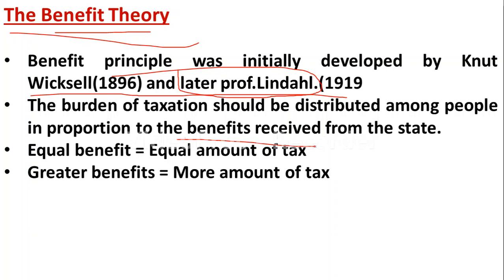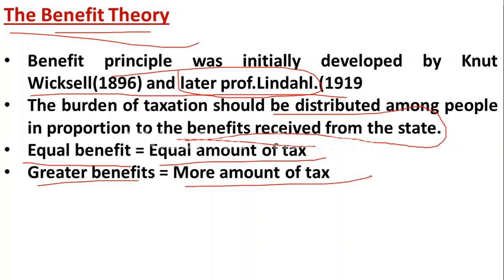So here the tax is going to be distributed on the basis of benefit received from the state. If the people are getting more benefit from the government, then the tax rate will be high. If the people are getting less benefit from the government, then the tax will be less. Equal benefit, equal amount of tax, and greater benefits, more amount of tax.